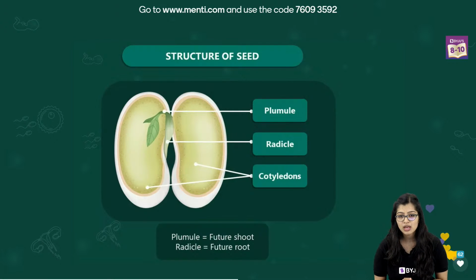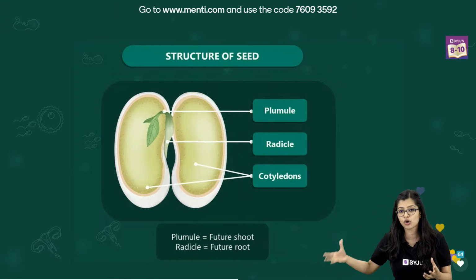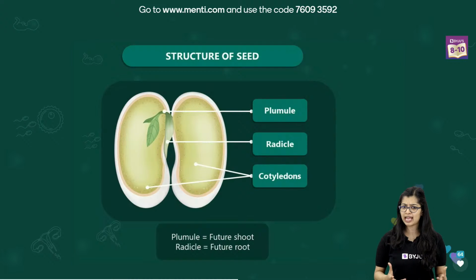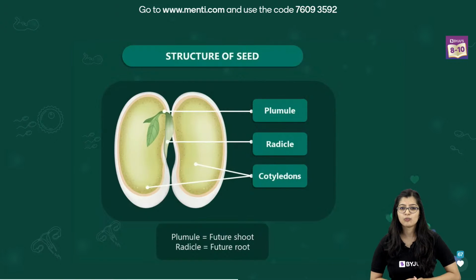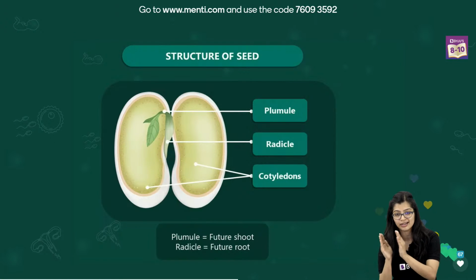So don't worry. So here someone's asked me, what about cotyledon? Now cotyledon is a structure that provides nourishment to the growing embryo. Because at the end of the day, if we need to grow, we also need energy, right? We need food and energy. Same thing goes for the plant. It needs food and energy. So cotyledon will store the food or provide nourishment.